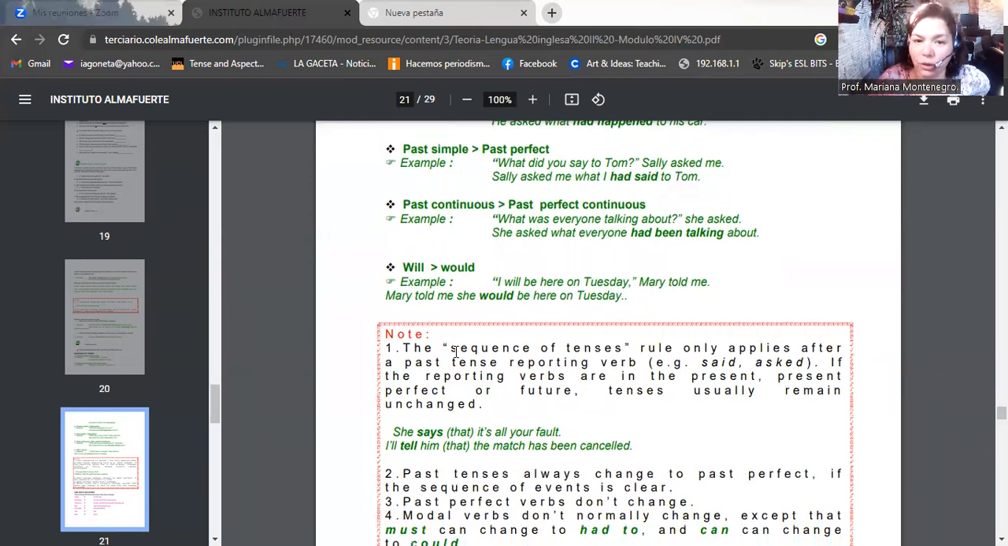Pay attention to this note. The sequence of tenses rule only applies after a past tense reporting verb, for example, said, asked. If the reporting verbs are in the present, present perfect, or future, tenses usually remain unchanged. Okay, so don't forget that. She says that it is all your fault. I'll tell him that the match has been cancelled.